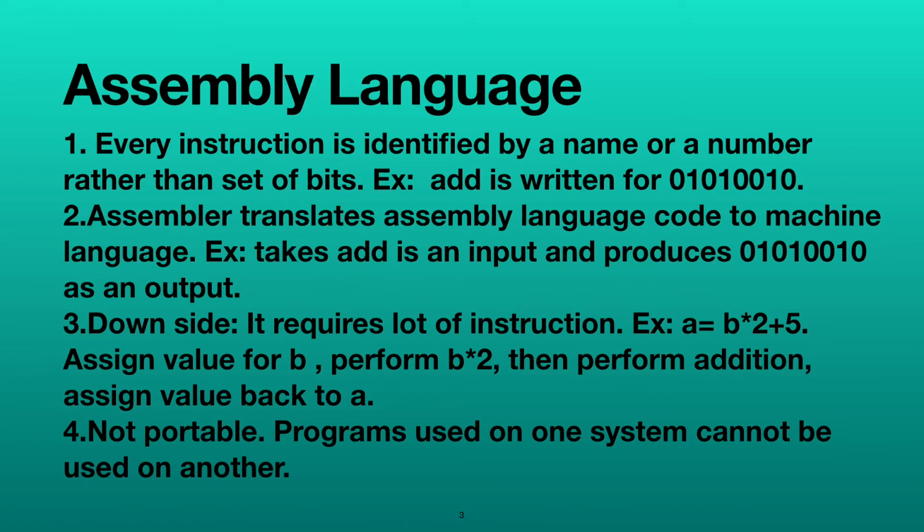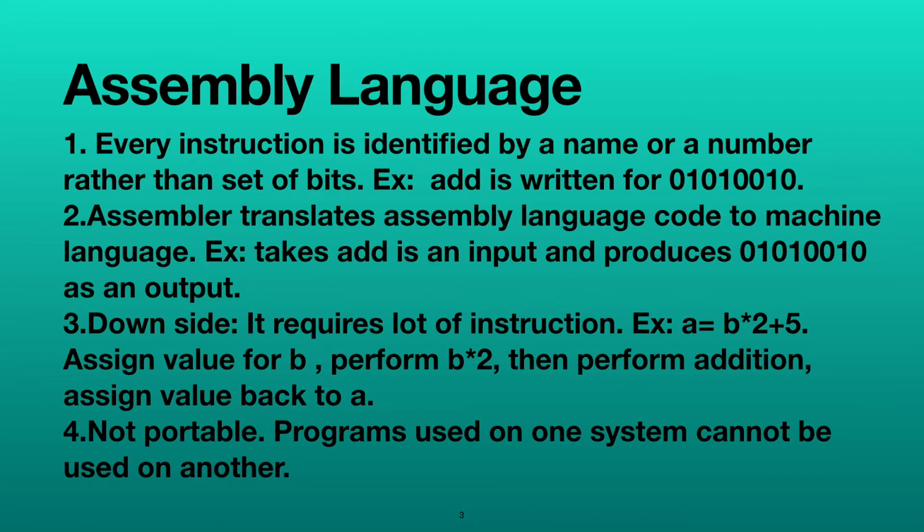Now again the problem is that a computer understands only machine language. So though we write a program in assembly language, we have to translate the program into machine language. So there comes a component called assembler. Assembler is used to translate the code written in assembly language to machine language.